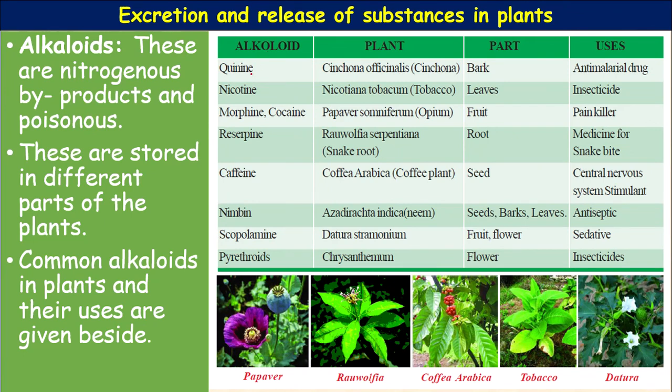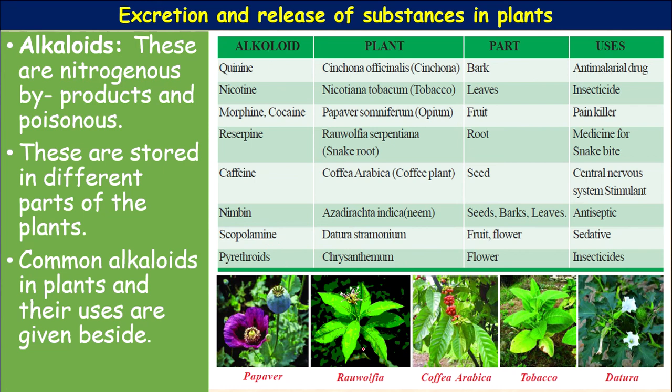Alkaloid names: quinine, nicotine, morphine, cocaine, reserpine, caffeine, nimbin, scopolamine, pyrethroids. These are all alkaloids.